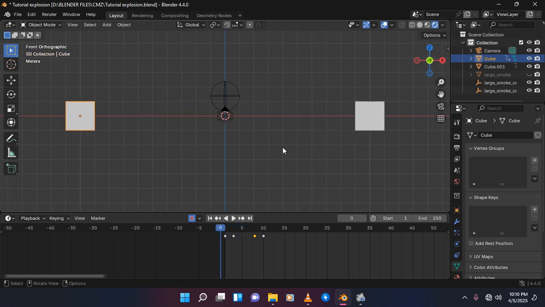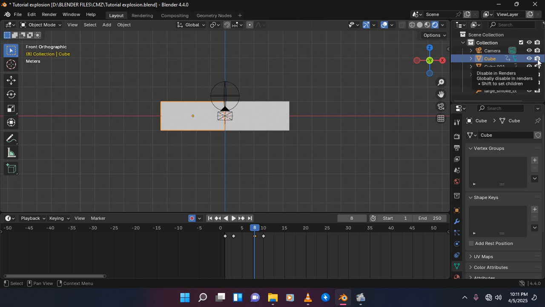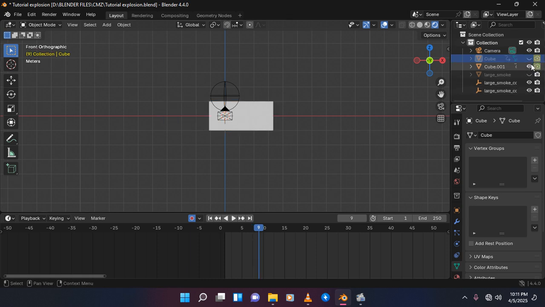And so now let's go to the explosion, go to frame 9. Okay, no, let's get back to the cube. So on frame 8 we are going to disable in renders. So here on frame 8, press I on both of the cubes, and then on frame 10 just disable them like that.